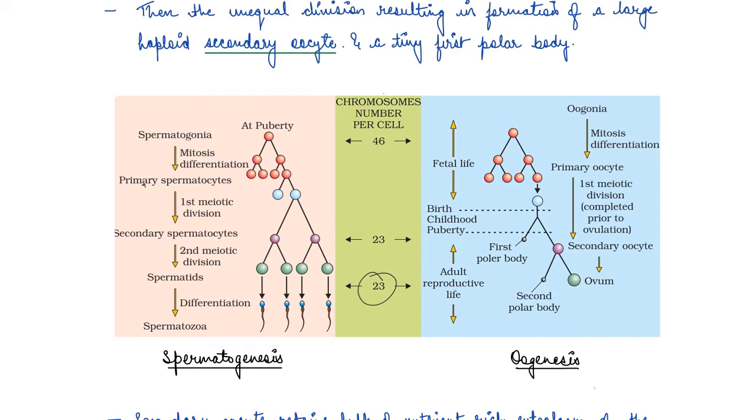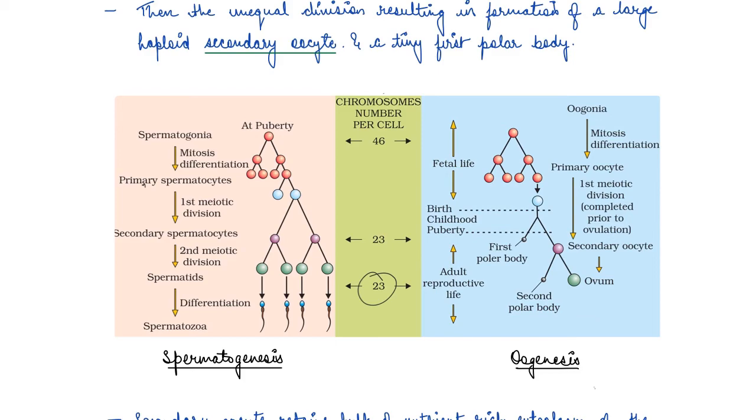Now in the other case, if you see here, this is the fetal life, right? It starts from oogonia, which is formed in the fetus itself. Then it forms primary oocyte and it remains like that. At birth, and then at puberty, the first division happens, right? It forms one secondary oocyte and the polar body, right? Then this secondary oocyte forms a secondary polar body and a final ovum which is released out of the ovary.